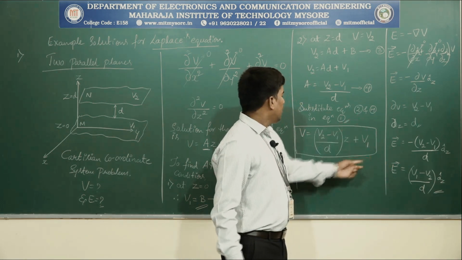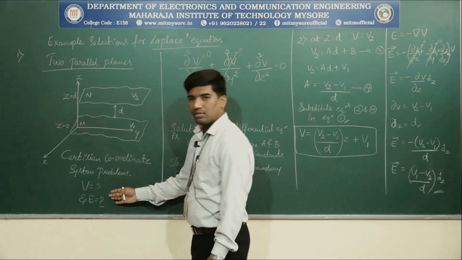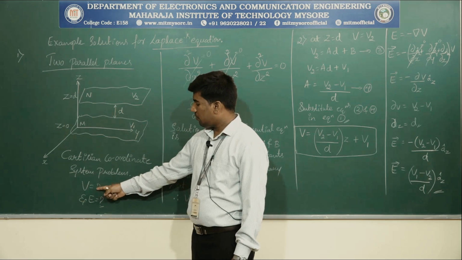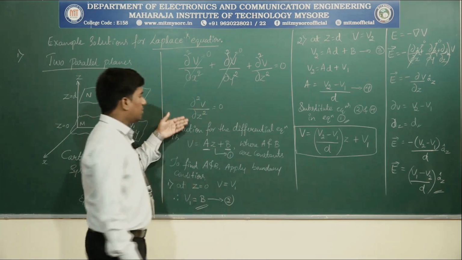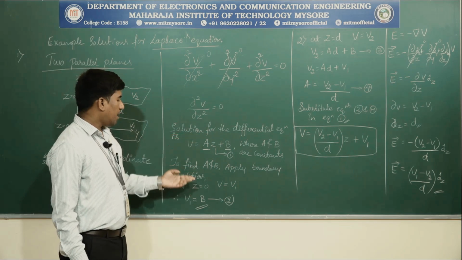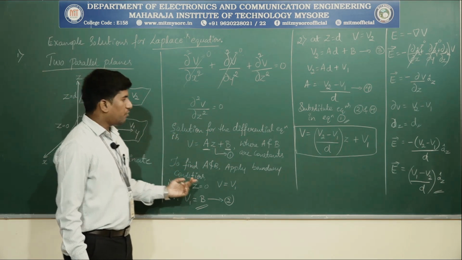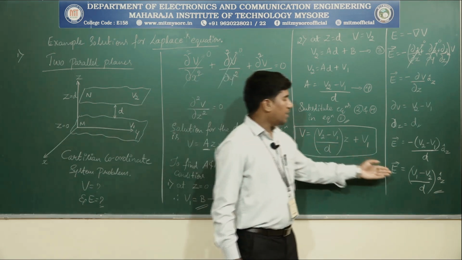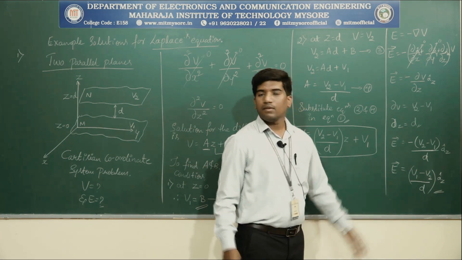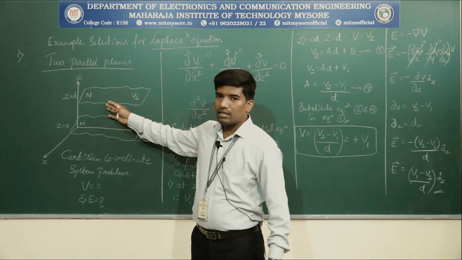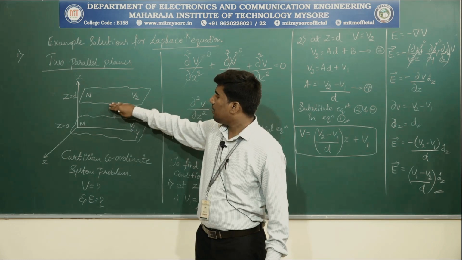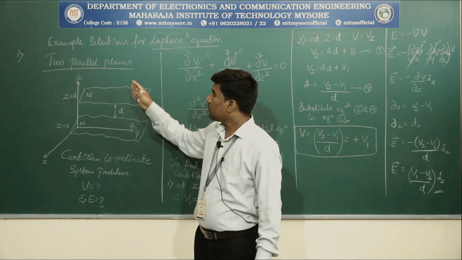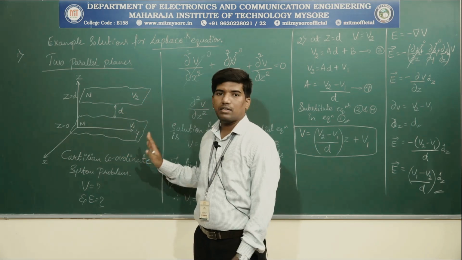Clear? Now this is the agenda we have seen at the starting point of this derivation. We needed to find V and E by using the solution of the differential equation and boundary conditions. We have found the mathematical model for V, that is potential, and electric field intensity E for two infinitely large planes which are parallel to each other and separated by a distance d using the Cartesian coordinate system.